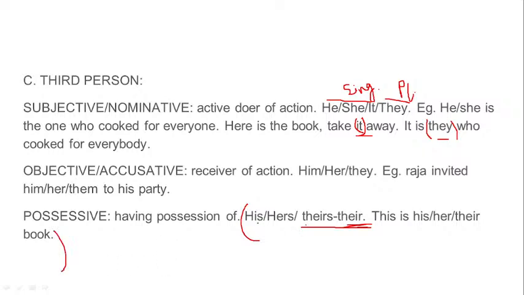That is why it is the possessive case. And the possessive case forms are his, hers, theirs or their, depending on the sentence. Subjective is he, she, they. Objective is him, her, them. Possessive case is his, hers or theirs.